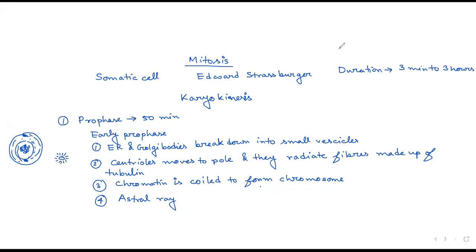Yes, Ayushi. Ma'am, I have a doubt about astral rays only. Yes, speak. Ma'am, Vicky said something and I did not understand, so I want you to repeat. Yes, so astral rays are nothing but the radiating tubulin protein produced or scattered by the centrioles. These centrioles are radiating these proteins, and these proteins are responsible for dragging chromosomes to the two poles. Now is it clear, beta?